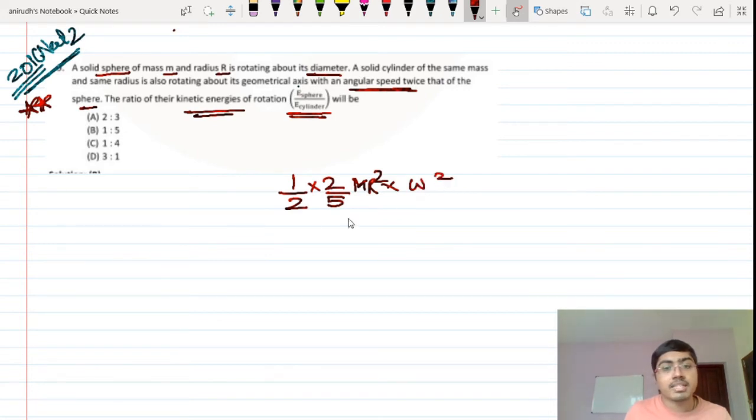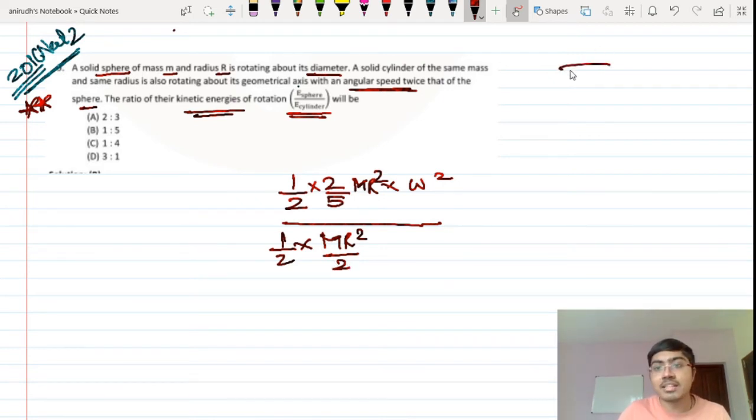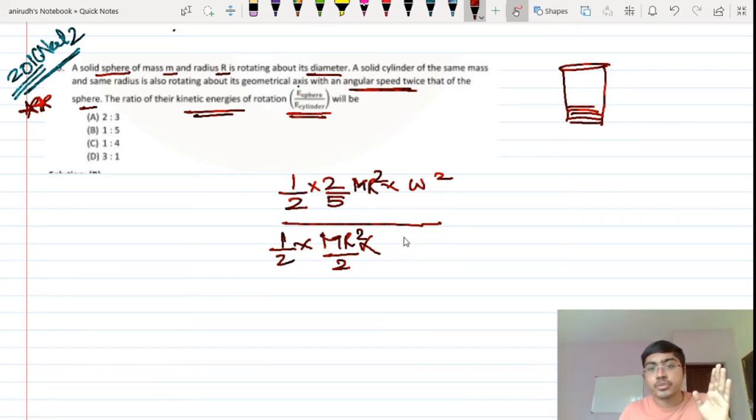Divided by the kinetic energy of the cylinder, half I omega square. This is a solid cylinder, so it is just like a disc. A solid cylinder can be considered as a lot of discs placed one after the other, so its moment of inertia will be equal to that of a disc itself, mr square by 2. The angular speed is twice that of the sphere, so twice omega all square is 4 omega square.